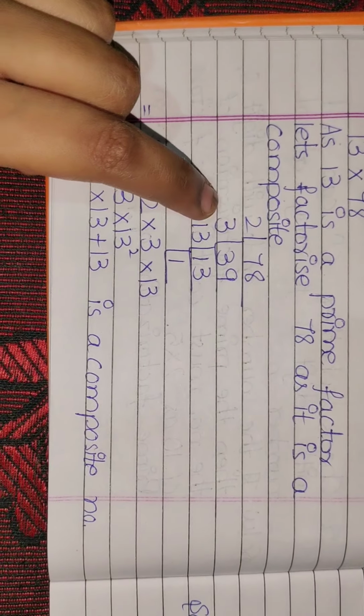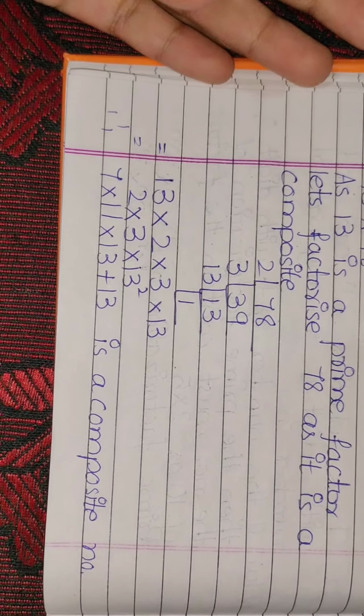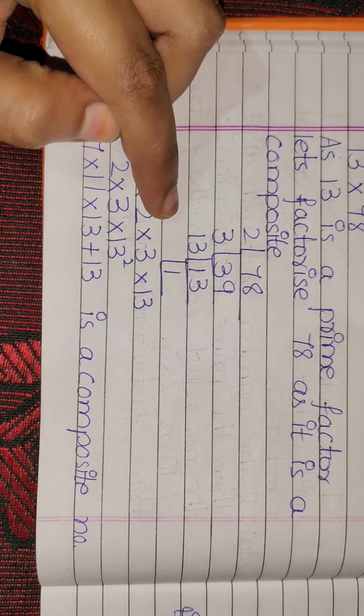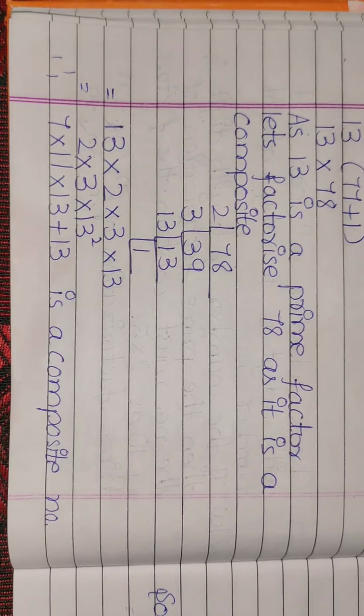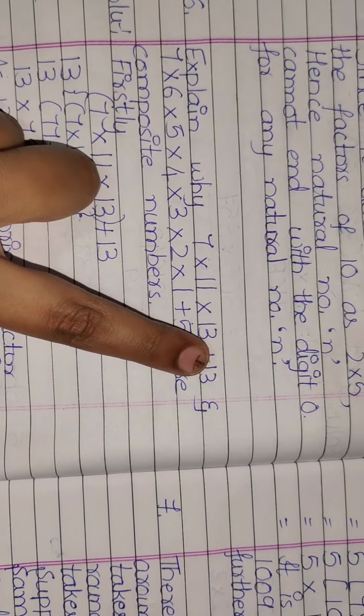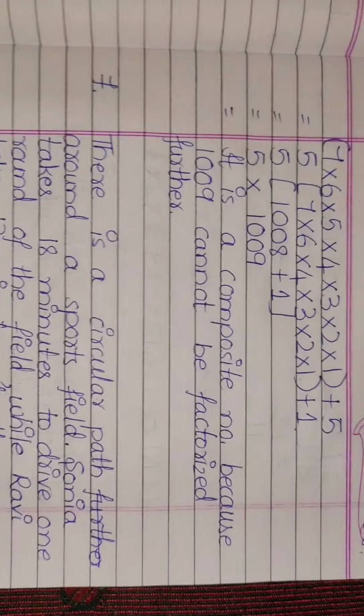Composite numbers means it will be having factors other than one and itself. So it will be having different factors. So that is known as a composite number. Hence we proved that the first, 7 into 11 into 13 plus 13, is a composite number.